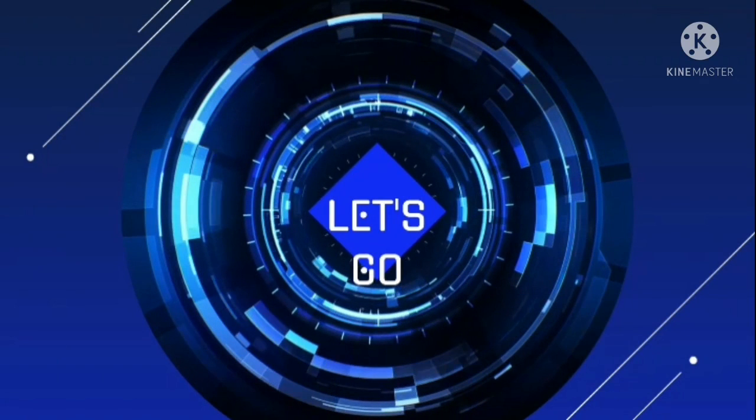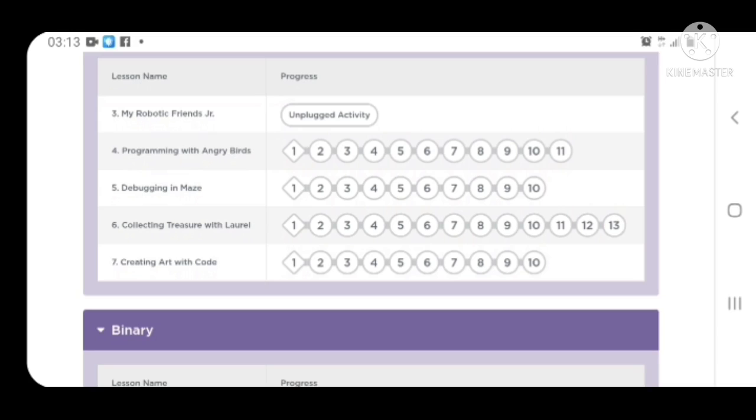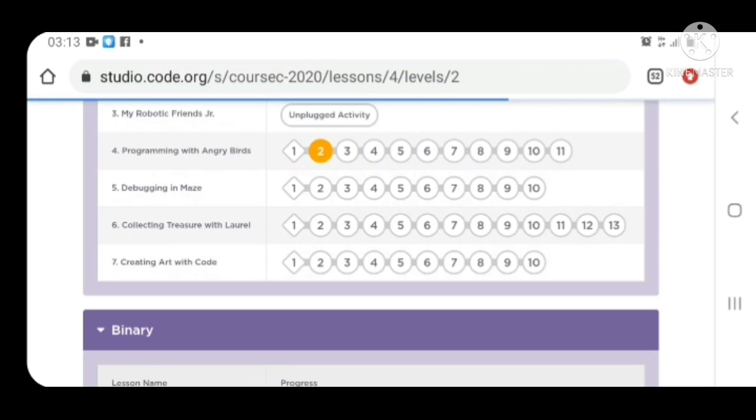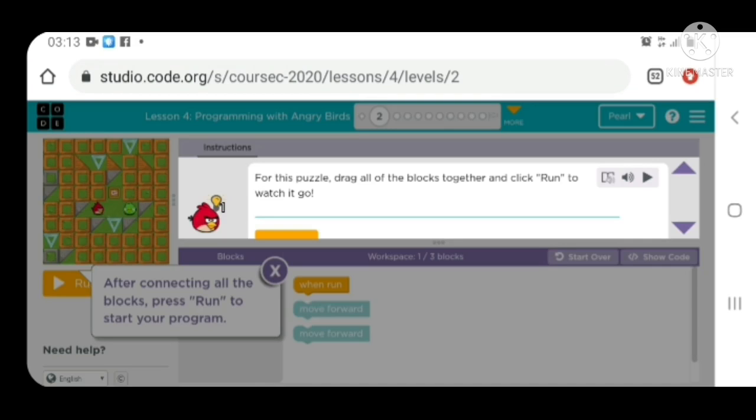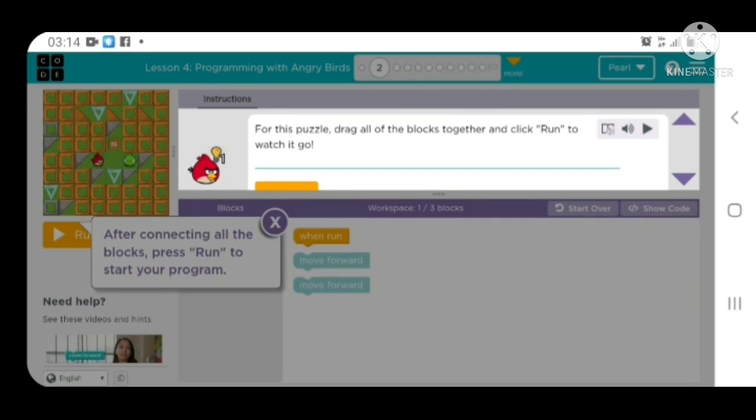Okay, now we're in the Code Studio. Our topic, or the lesson for today, is programming with Angry Birds. So we are going to start programming. Choose the lesson you want to do. So this is Programming with Angry Birds Puzzle 2.